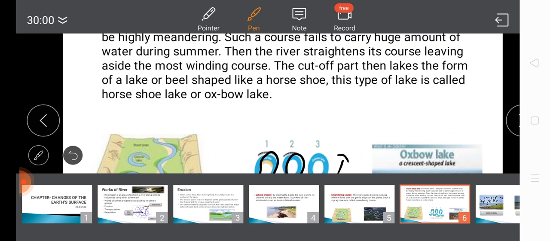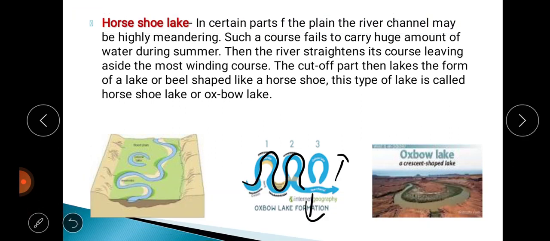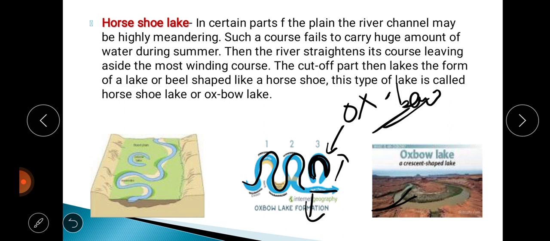Now at that time it takes the crescent shape, like this, you see, like an oxbow or like a horseshoe. The river leaves behind a shape like this, an oxbow lake, and then it starts to flow straight. So these are called oxbow lakes or horseshoe lakes, or in the local Assamese language we call it beel. So these are basically oxbow lakes or horseshoe lakes, same thing. Here you see one picture, a crescent-shaped oxbow lake.